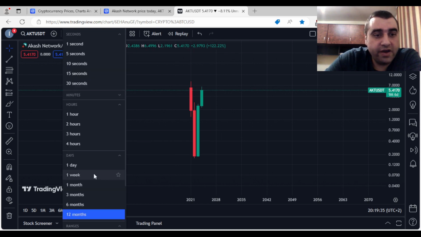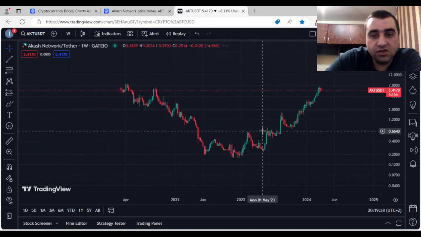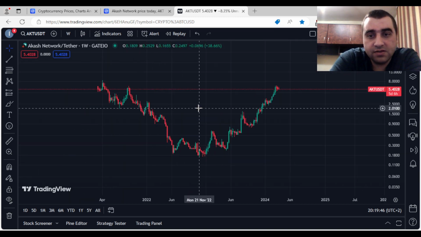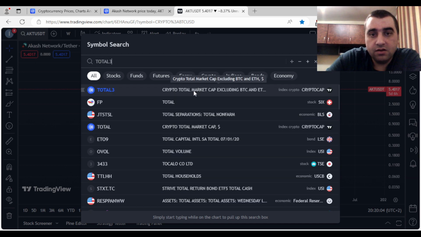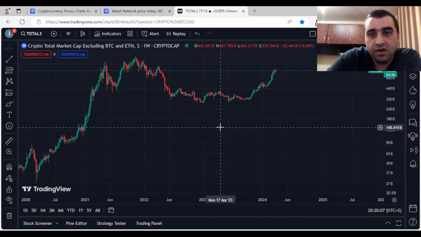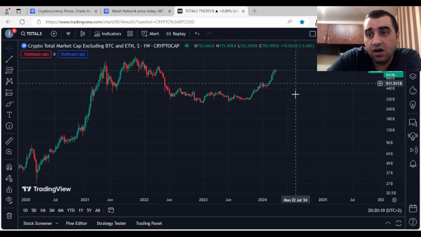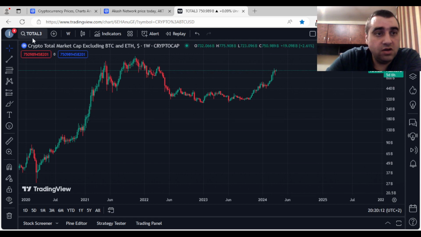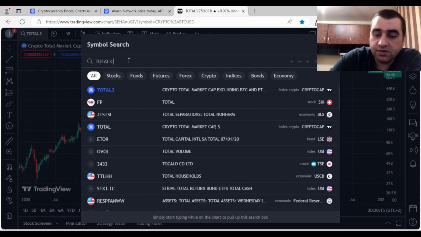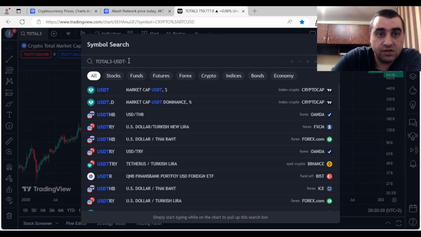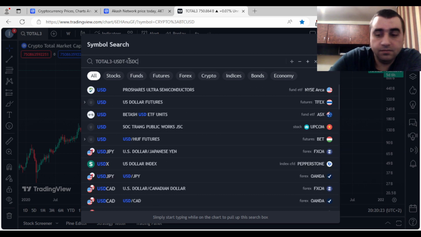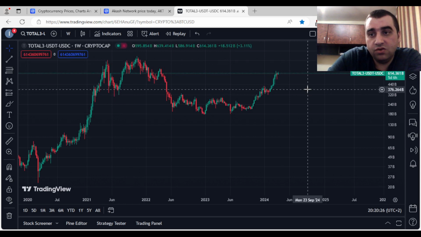Okay, let's go back to weekly, and as I told you guys, Bitcoin movement has an impact on all altcoins, like you well know. And let's look for example on Total3, that is the total market cap excluding Bitcoin and Ethereum, and looks like it is in uptrend. So let's look also on Total3 minus the two major stable coins, USDT minus USDC, and the chart looks similarly, but the value it is smaller.